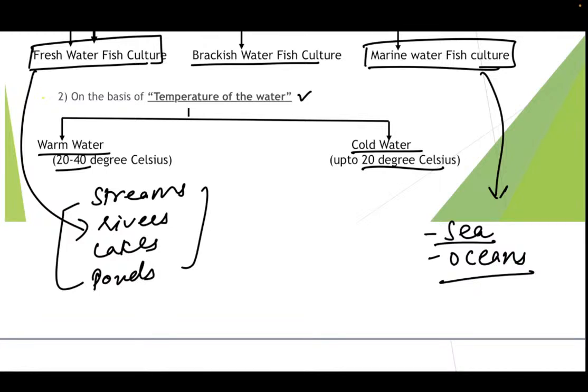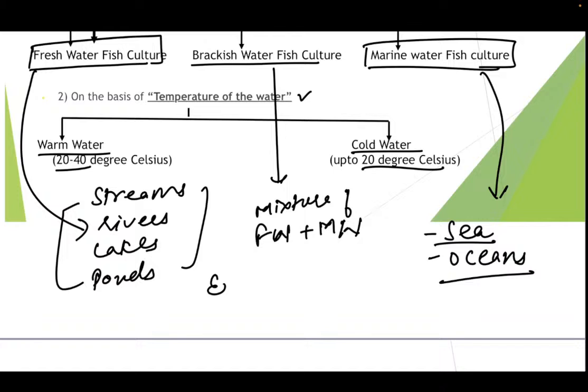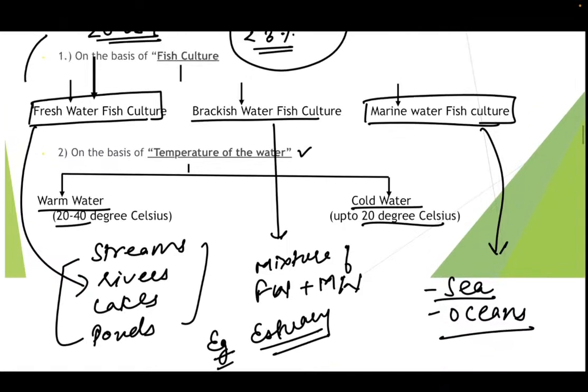And now, what is a brackish water? So brackish water is a mixture of fresh water and the marine water. Now, what is an example of fresh water and marine water mixture? That is a brackish water. It is an estuary. So estuary is a point where the river meets the sea. The point where the river meets the sea forms an estuary, and thus that is known as the brackish water. I hope you have understood till here.